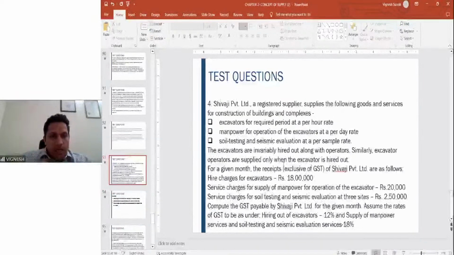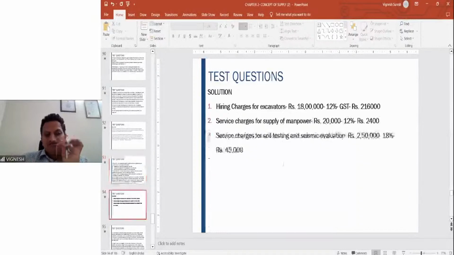So therefore, here the principal supply is supply of excavators. For hiring out of excavators, the rate is 12%. Supply of manpower services is along with the excavator, so the same rate has to be applicable. And soil testing and seismic evaluation is a separate supply altogether, so 18% has to be taken for that.